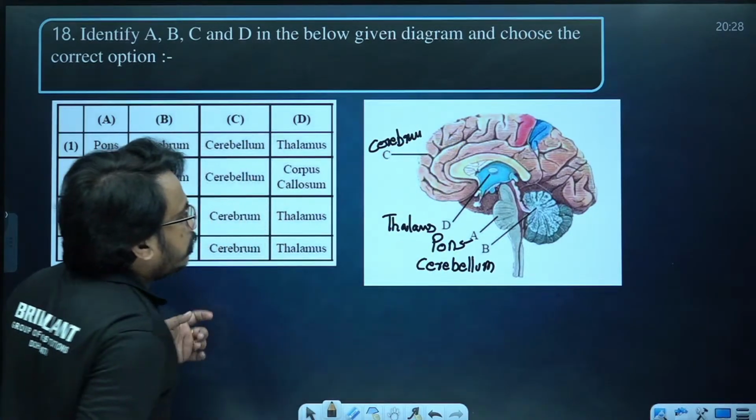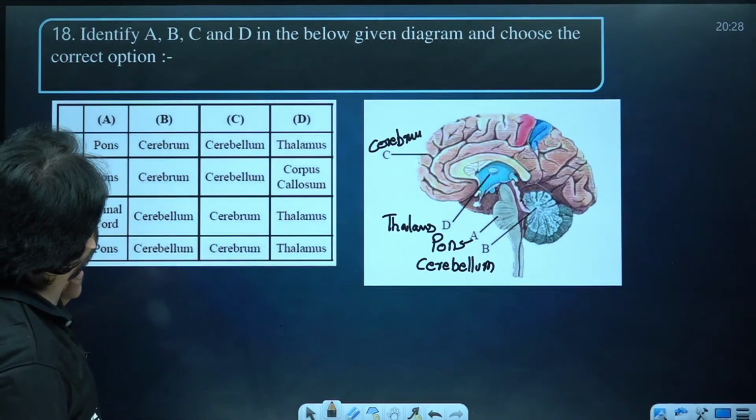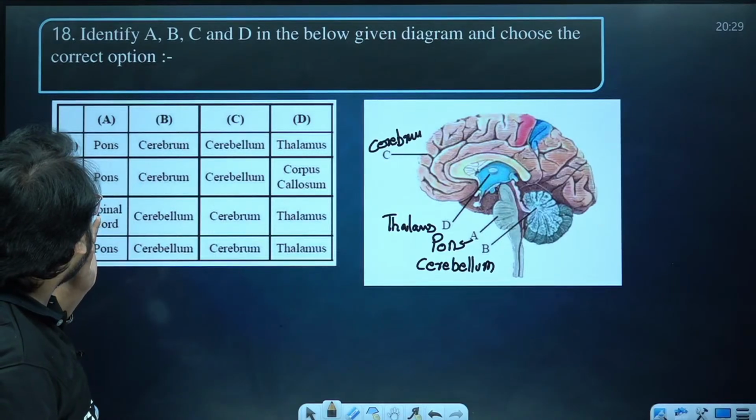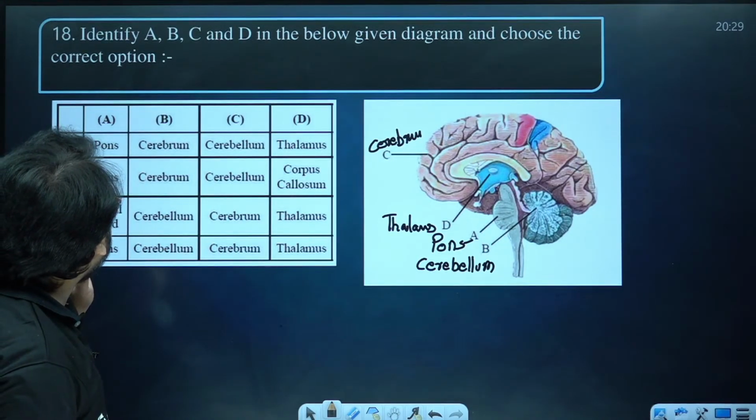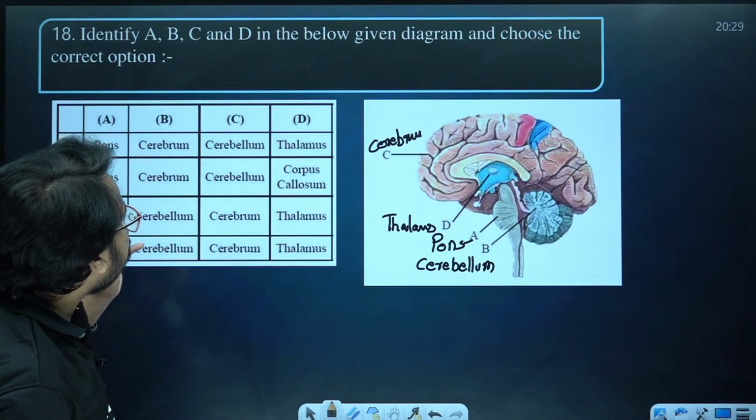So these are the different parts: pons, cerebellum, thalamus, cerebrum.